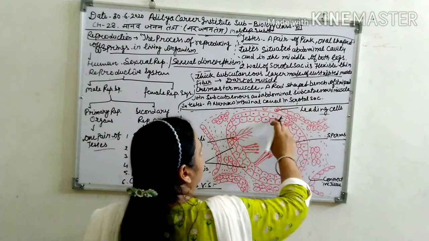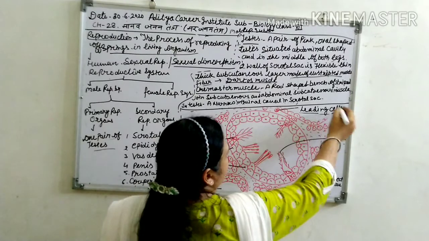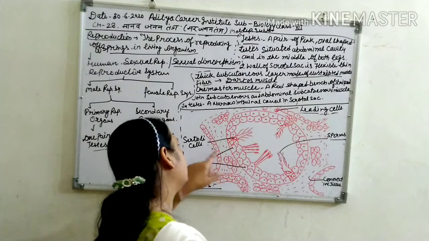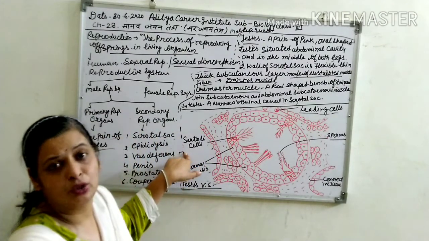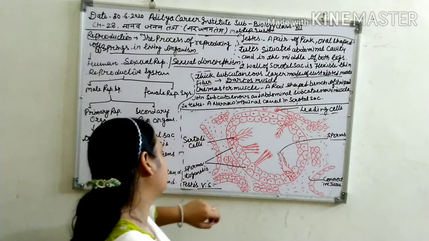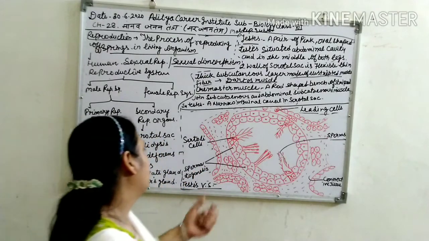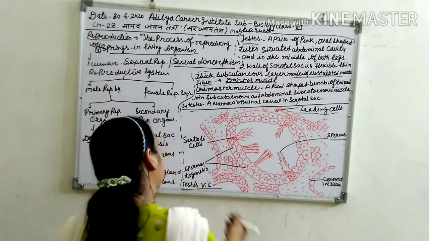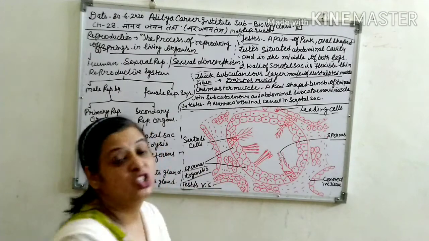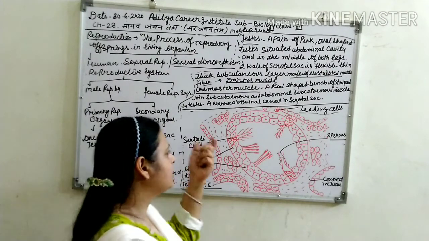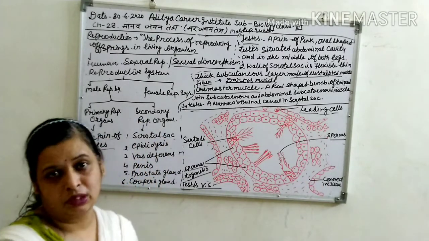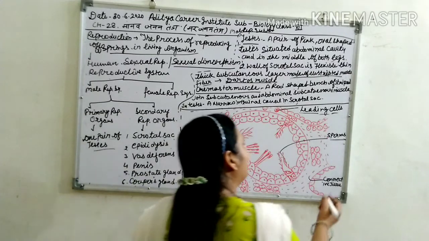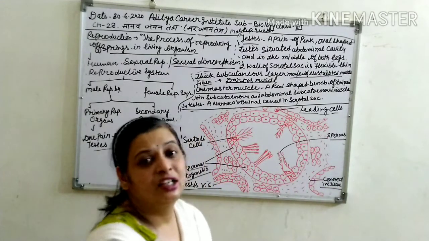This is the outer part, having special cells present here. This is called the Leydig cells. In sperms, cells are present here that we call the Sertoli cells. Sertoli cells are present in sperms part, sperms के basic में. And the wall of the scrotal sacs has some cells that we call spermatogenic cells. यानी sperms का जो formation हो रहा है वो spermatogenic cells से होता है. There are so many connective tissues also present in testis part.